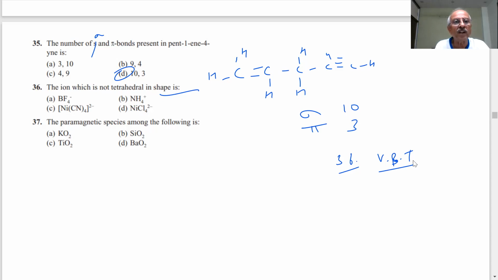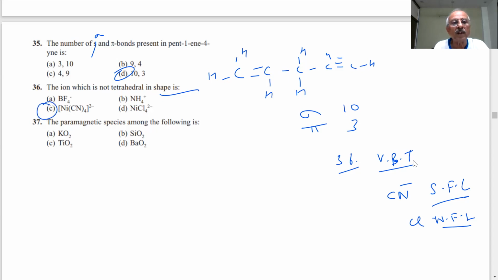It will be strong field. You know, halogens are weak field ligands, weak field ligands. And CN minus is a strong field ligand. So what is the result of that? Where will the pairing take place? In the case of a strong field ligand, what will happen then? Which will not be tetrahedral then?